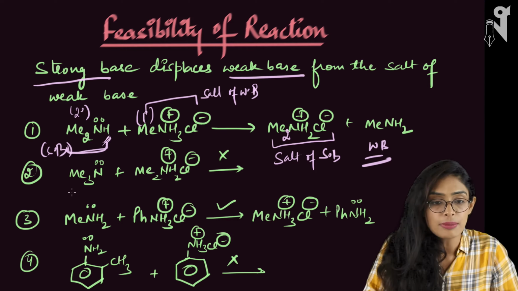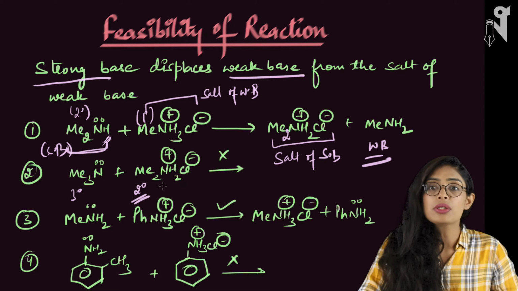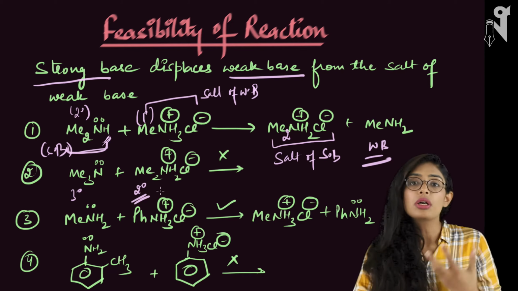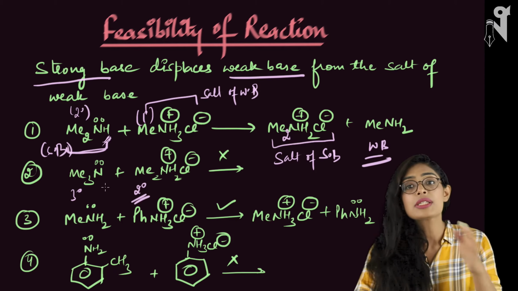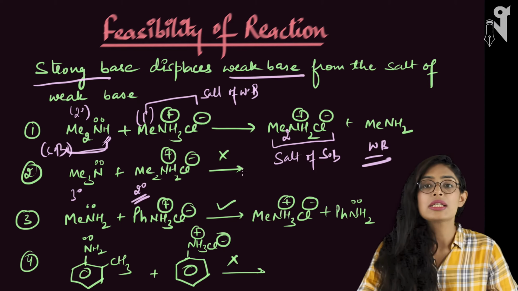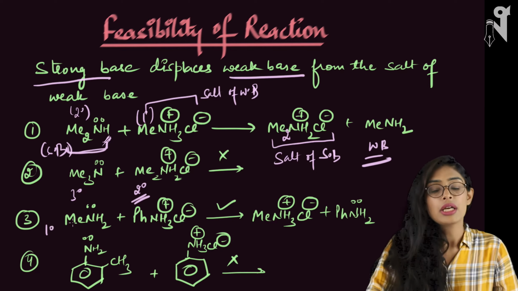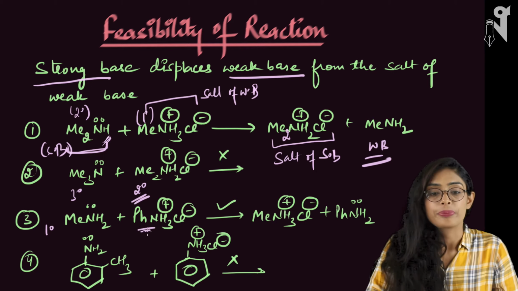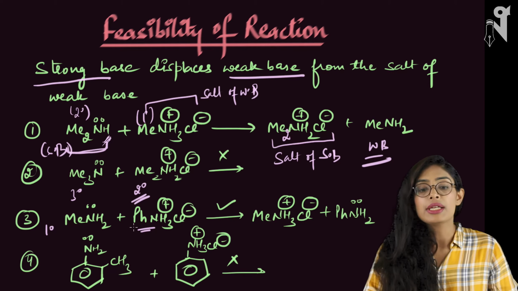Now look at this. This is my tertiary amine and this is my secondary amine salt. Secondary amine is definitely a stronger base. So this is the salt of a stronger base and this is a weaker base. A weaker base cannot displace the stronger base, hence the reaction is not feasible. Now let's look at the next compound. This is my primary amine and this is my aniline. Primary amine is definitely a stronger base than your aniline.